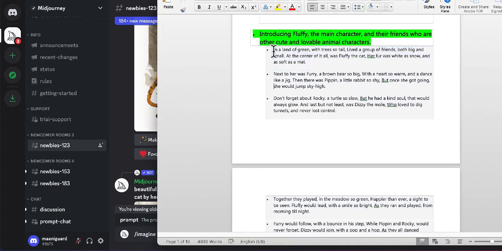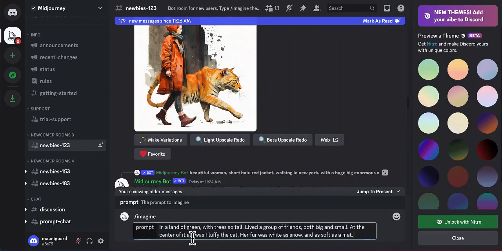So I have copied the sections in a Word document, so it's pretty organized now. So I'm going to copy this part. "In the land of green with trees so tall, lived a group of friends, both big and small. At the center of all was a fluffy..." So I'm going to copy this and paste it in a prompt.